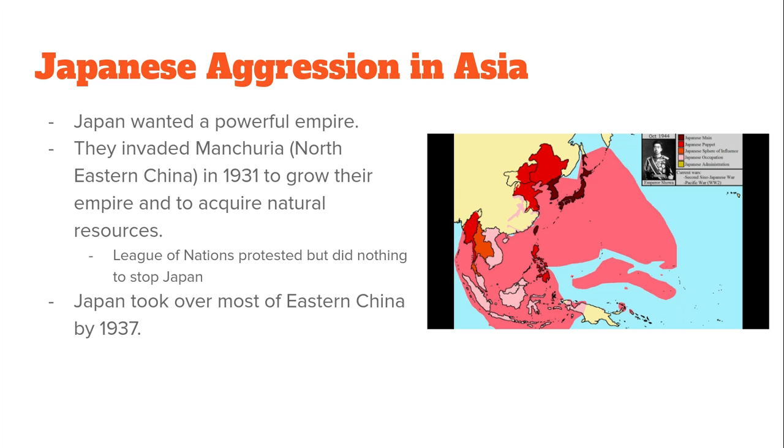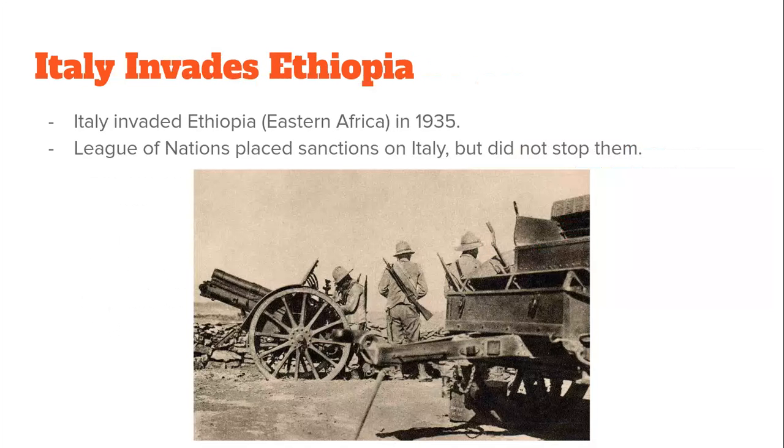The League of Nations is going to protest this. However, Japan is basically going to say, peace out. We're not going to be part of the League of Nations anymore. What are you going to do? You're going to try to stop us? Of course, as we know, the League of Nations does nothing to stop them, and Japan, by 1937, will be in control of most of eastern China, which is a big deal. It's a very populous region full of natural resources and human beings. So something to think about.